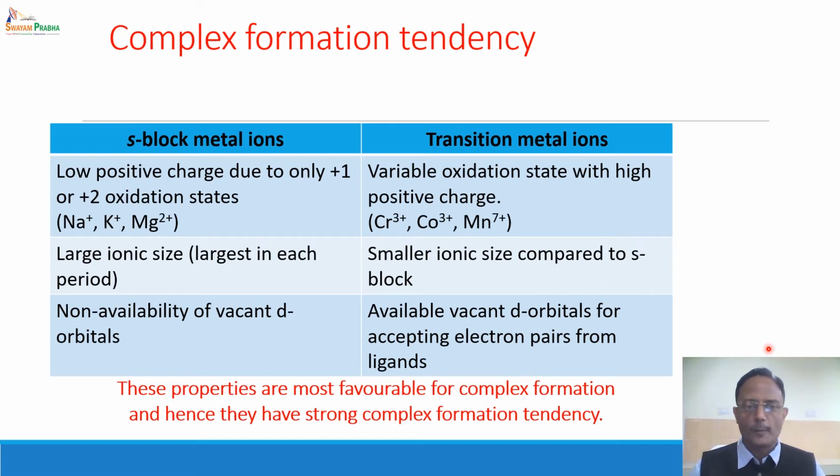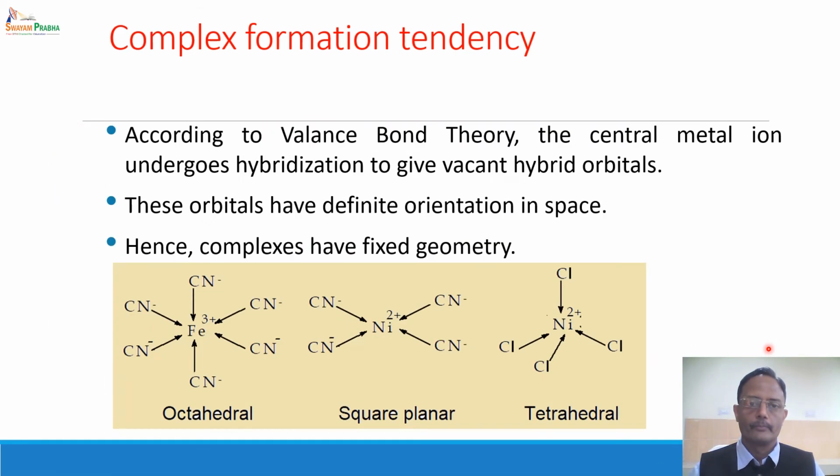Hence, all these properties favor the formation of complexes, and the transition metal ions, the 3d series elements in particular, have a very strong tendency to form complexes. Now, according to valence bond theory, the central metal ion has to undergo hybridization, and it gives vacant hybrid orbitals. Hybrid orbitals have definite orientation in space, and as a result the complexes have fixed geometry. For example, certain metal ions form octahedral complexes with certain ligands.